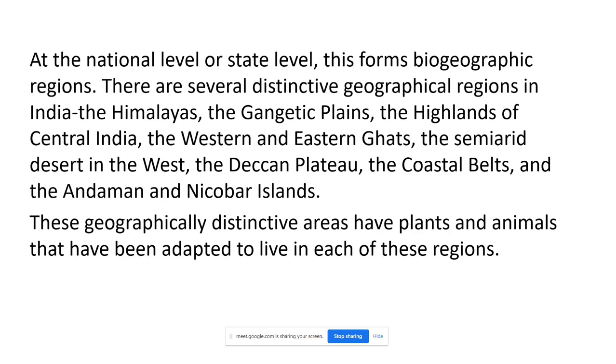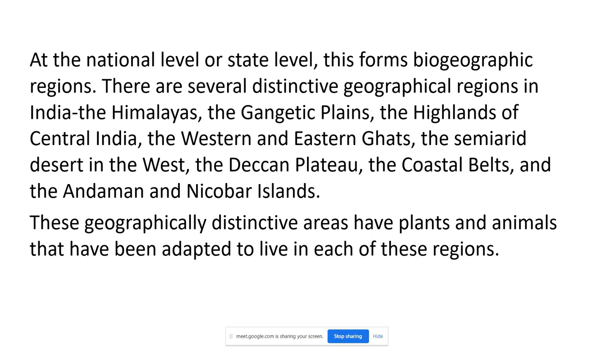What is an ecosystem? Organisms interact with the physical environment and exchange energy. That makes the ecosystem. Organisms and the physical environment are parts of the ecosystem, and there is an exchange of energy also. So that defines the ecosystem.